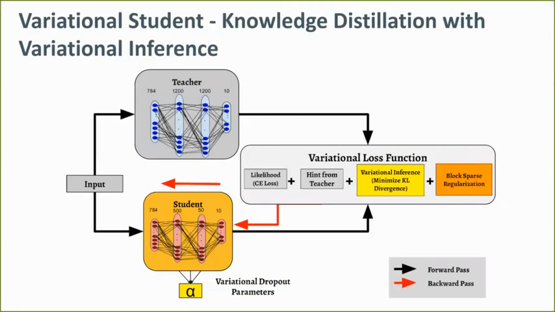The training procedure for learning compact and sparse student is similar to the knowledge distillation training. The difference lies in the introduction of additional terms in the loss function, which are variational term and the block sparse regularization. Note that we also introduce a new variational dropout parameter alpha, which is optimized by variational term to promote sparsity. Now I would like to talk about the variational term used in the loss function.